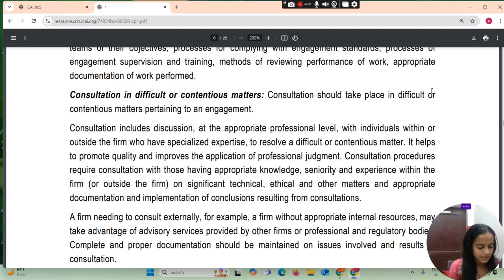Consultation procedure requires consultation with those having appropriate knowledge, seniority, and experience within the firm or outside the firm on significant technical, ethical, and other matters, and appropriate documentation and implementation of conclusion resulting from consultations. A firm needing to consult externally, for example, a firm without appropriate internal resources, may take advantage of advisory service provided by other firms or professional and regulatory body. Complete and proper documentation should be maintained on issue involved and result of consultation.